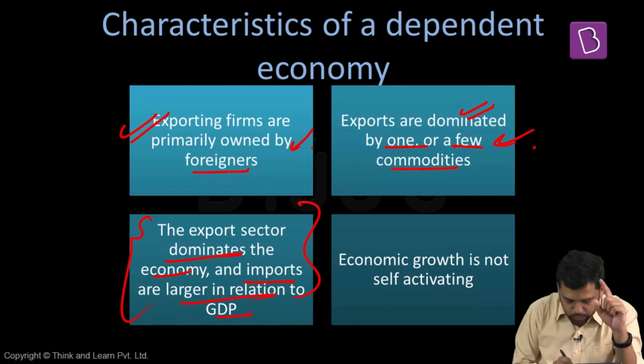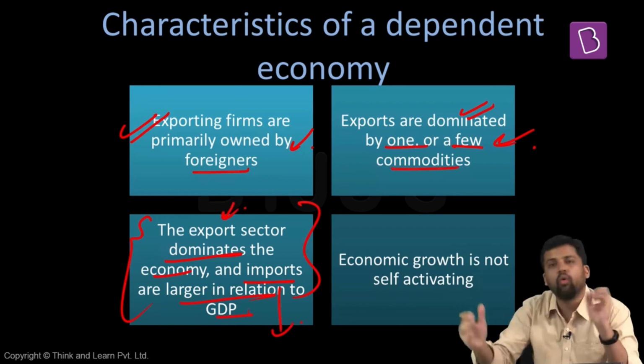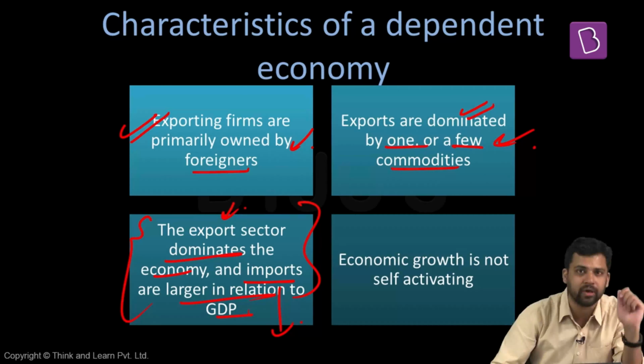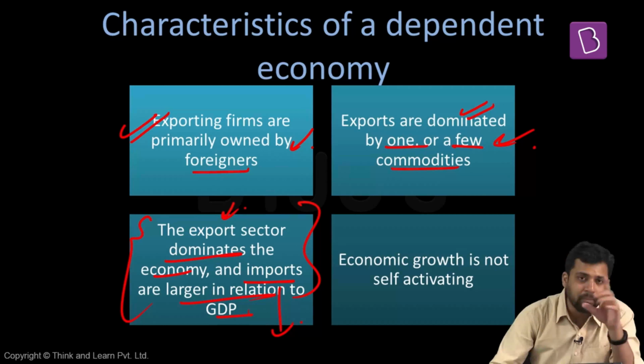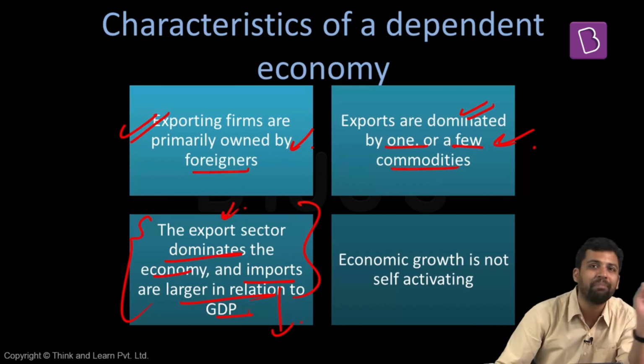What do you mean by this? So you are exporting, but you are importing even more. So you are now dependent for your requirements on someone else. See, had the imports been less, exports more, then you are possibly making money. But now you are exporting, but more than the exports, your imports are more. So your dependence on someone else is even more.